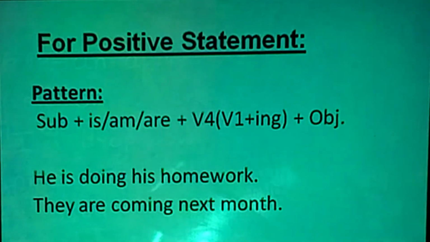The second example is: they are coming next month. Over here you can see, in the first example we saw the action going on right now at the moment, but in the second sentence, they are coming next month, which means it is in the future, not now. It shows that it is a future plan. So as we have learned the uses of present continuous tense, now we will move forward to another statement.